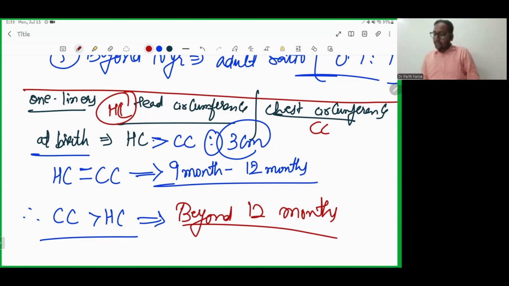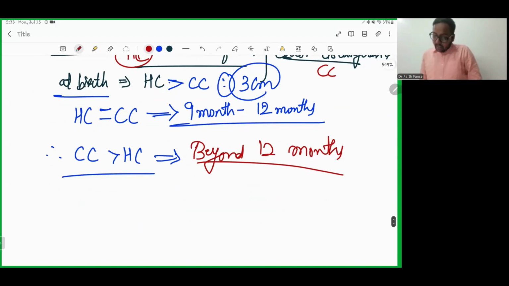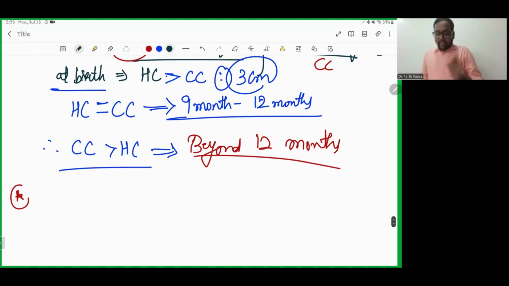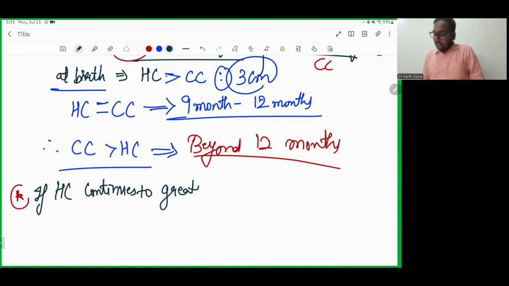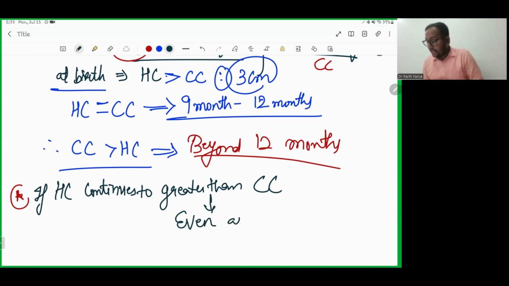Yes or no? Now there can be one possibility: what if head circumference continues to be greater than chest circumference, even post infancy?